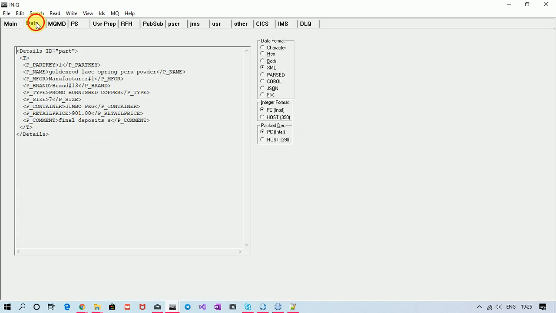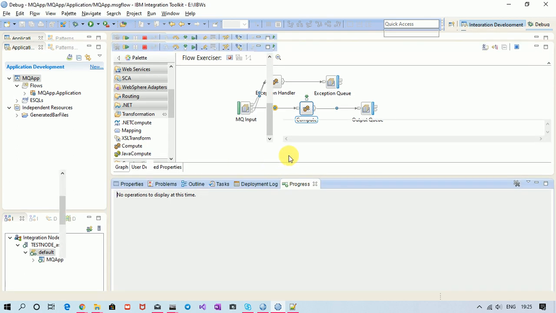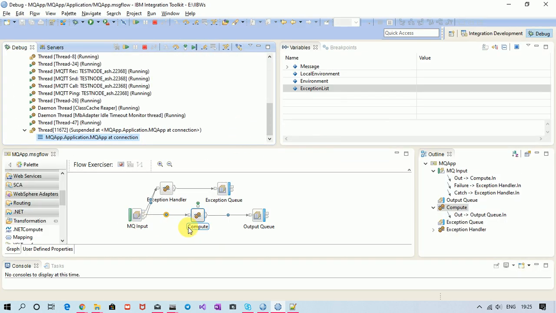Now the message is correct, right? My message passes the MQ input node. Now the exception will occur here, and in that case it will travel through the catch terminal. Now let us complete the flow.